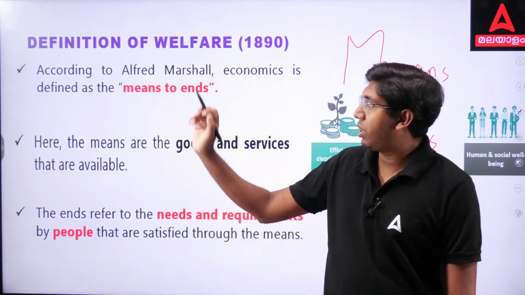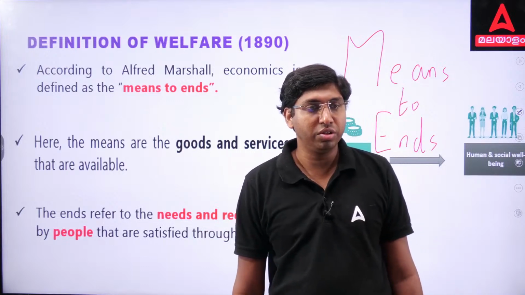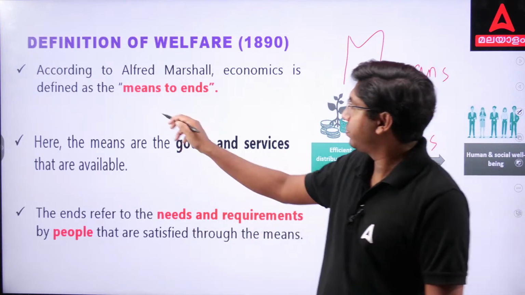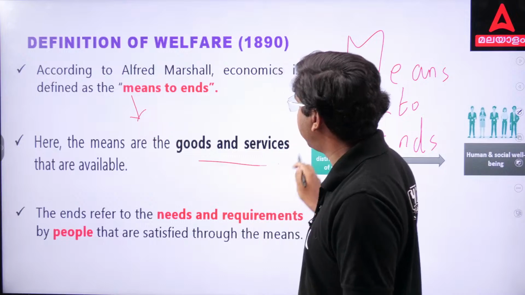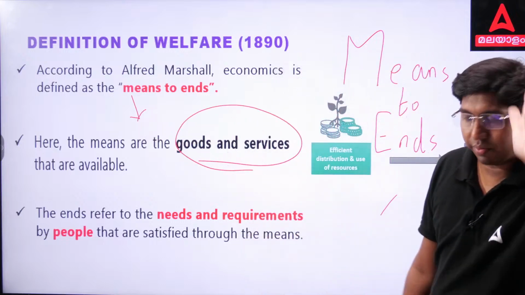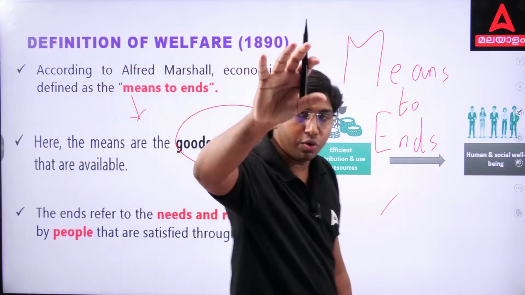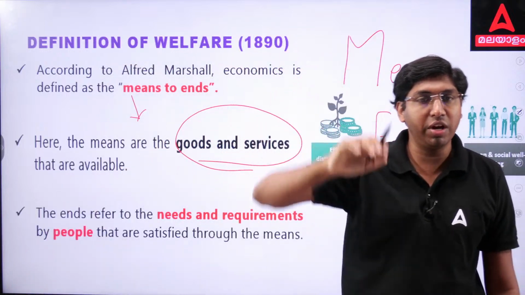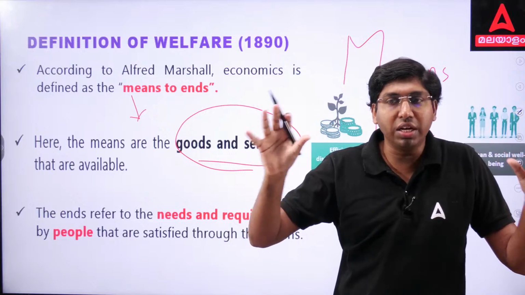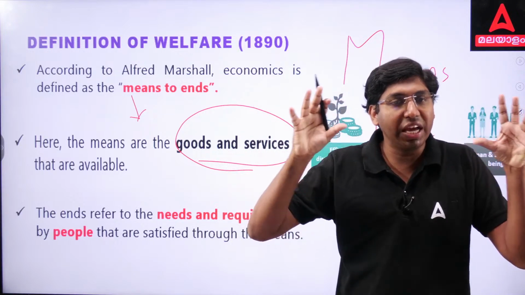What does means to ends mean? Means what? Means refers to goods and services that are available. Without goods and services, no person can live.